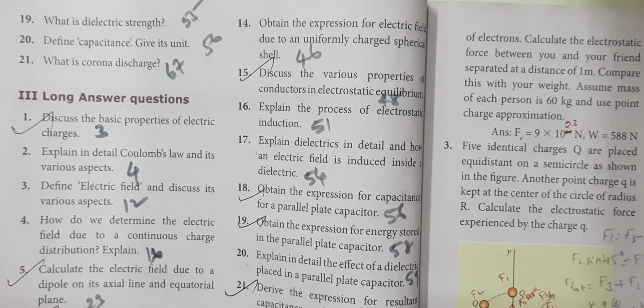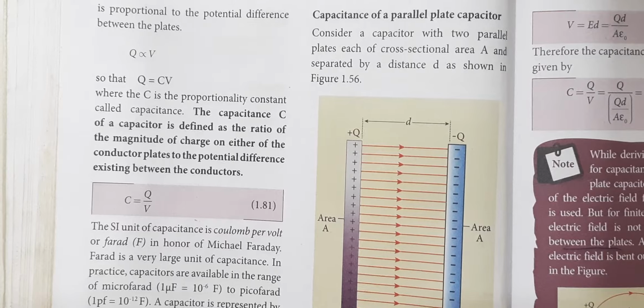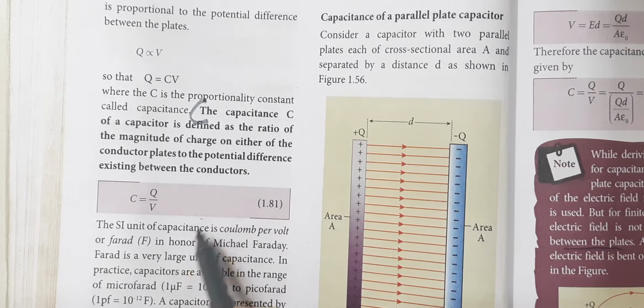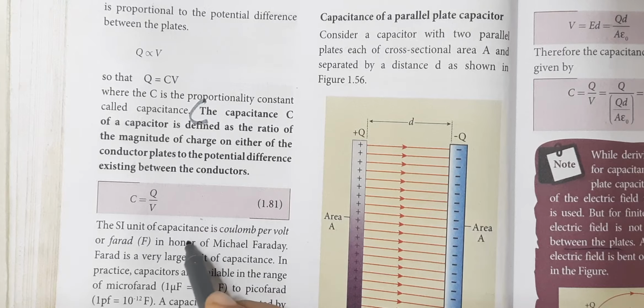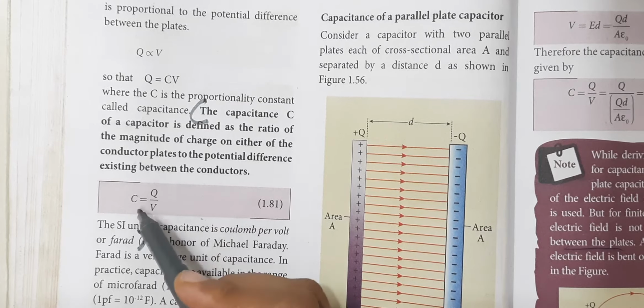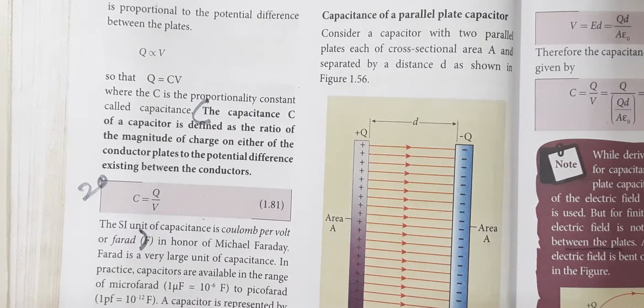The next question is define capacitance, give its units. Question number 20, page number 56. So capacitance, its unit also you have to mention. Okay, so this is question number 20.